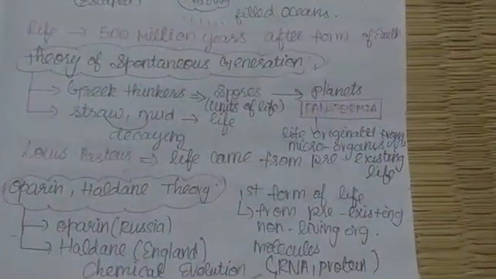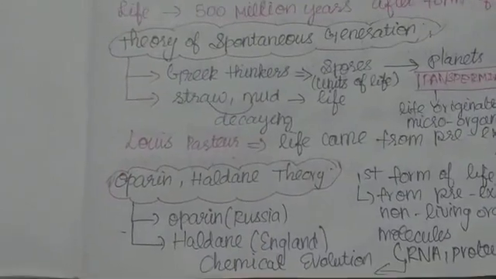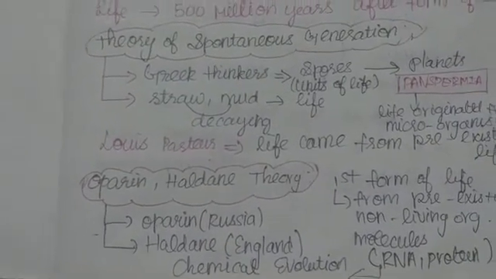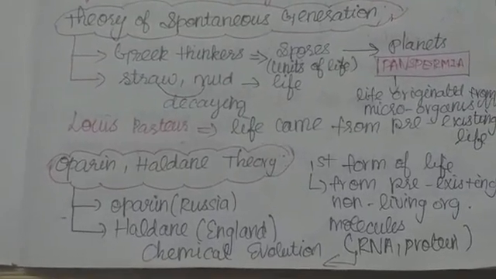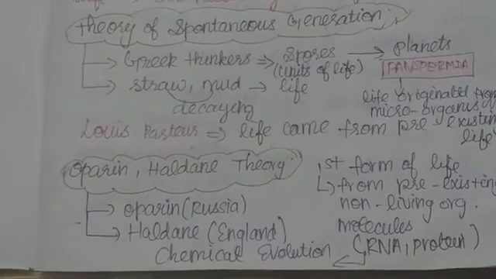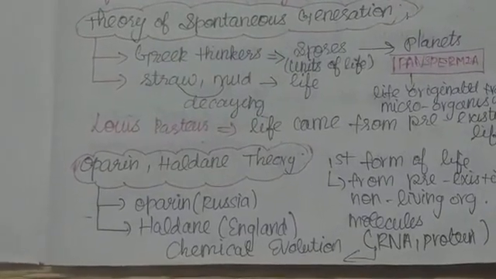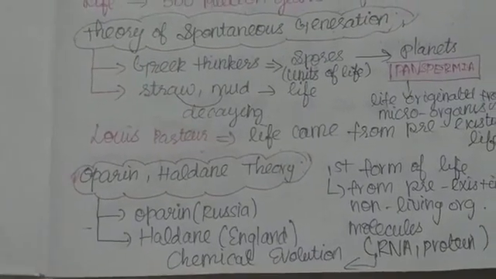And then the Oparin-Haldane theory. Oparin of Russia and Haldane of England. Study their places: Oparin is from Russia and Haldane is from England. They proposed chemical evolution. The first form of life originated from pre-existing non-living organic molecules, such as protein, RNA, etc.